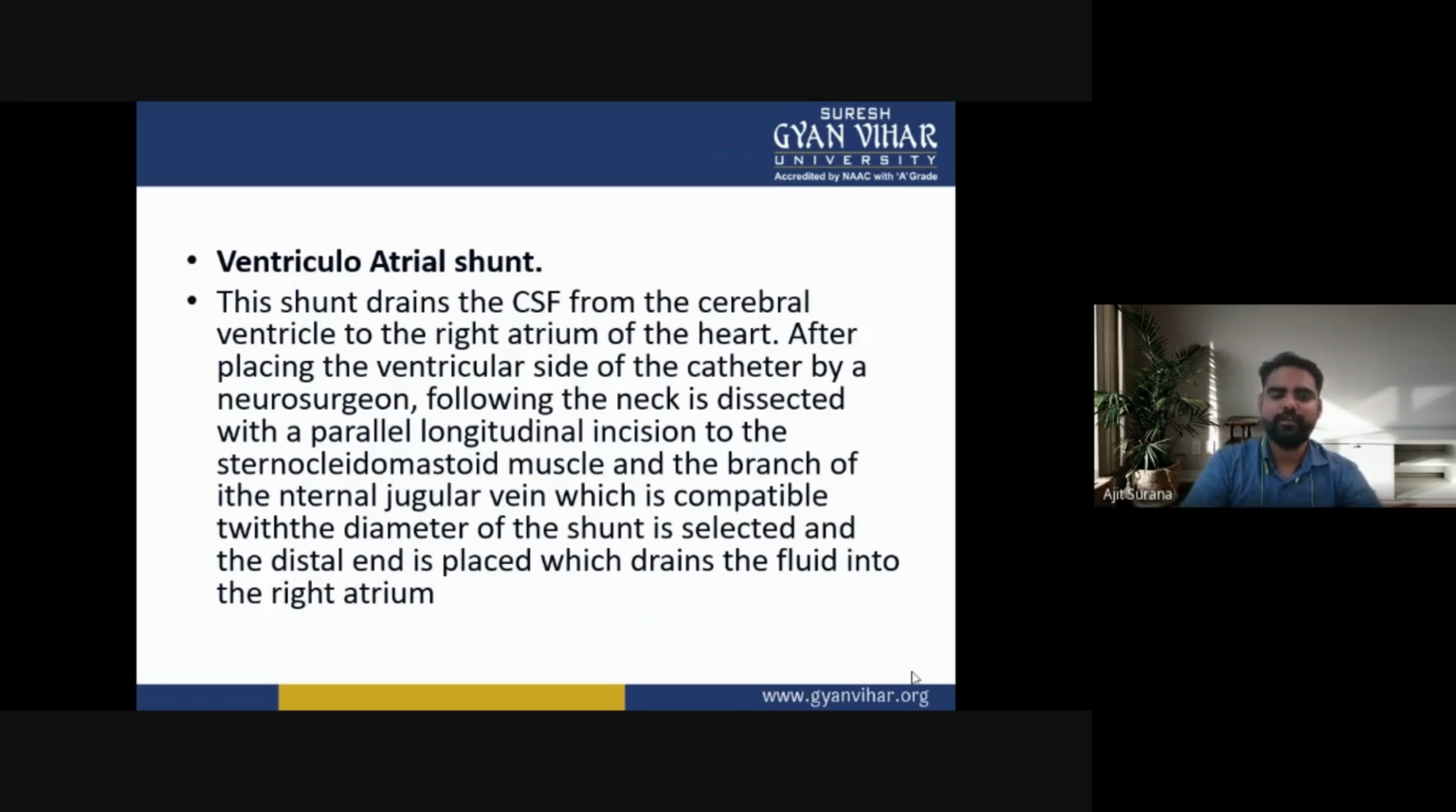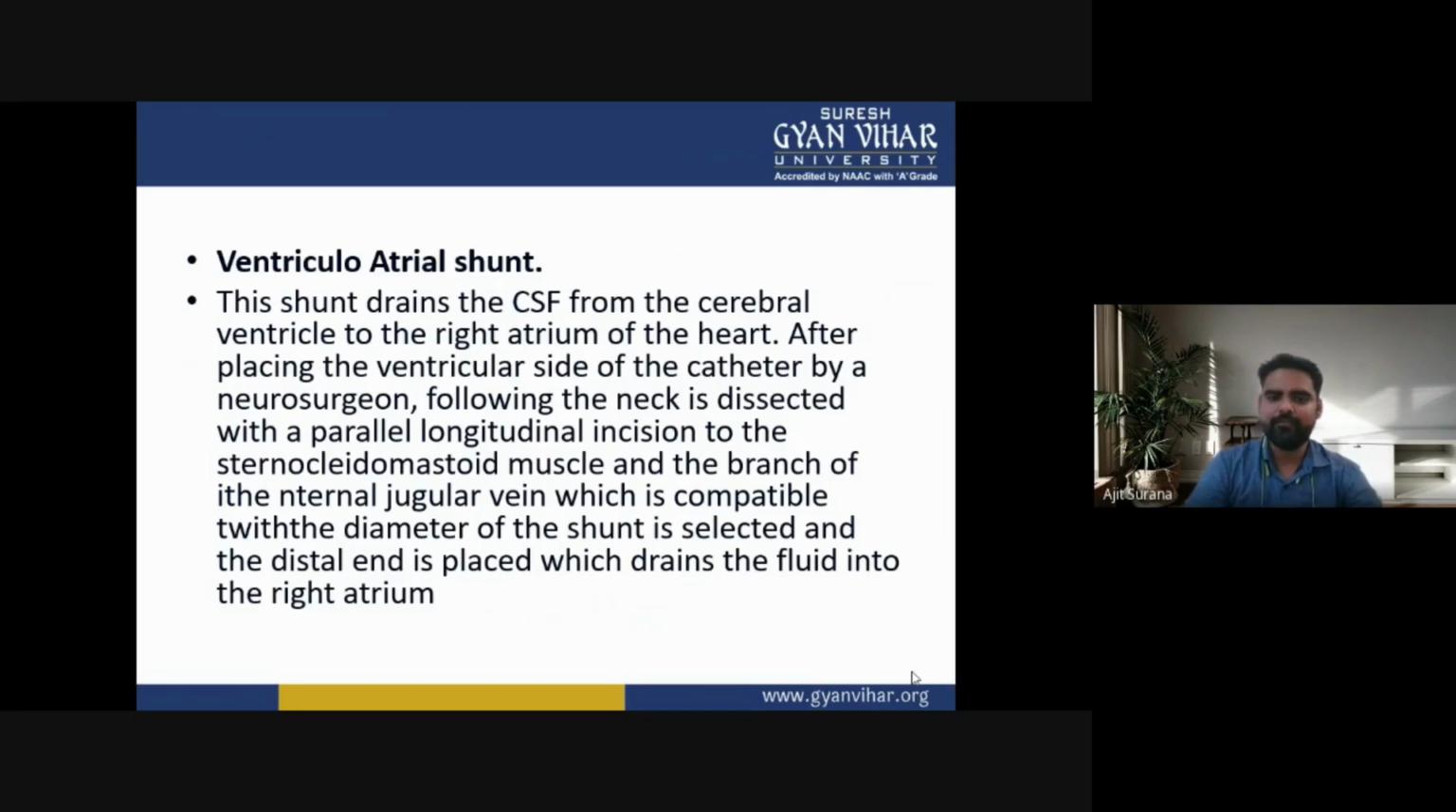Now, the first one is the ventriculoarterial shunt. This shunt drains the cerebrospinal fluid from the cerebral ventricles to the right atrium of the heart.